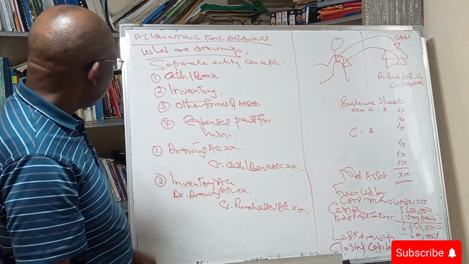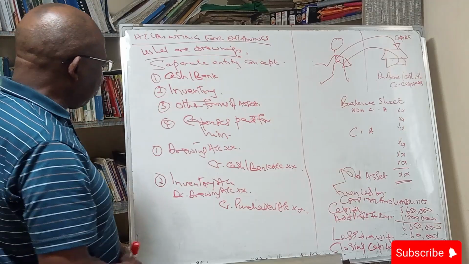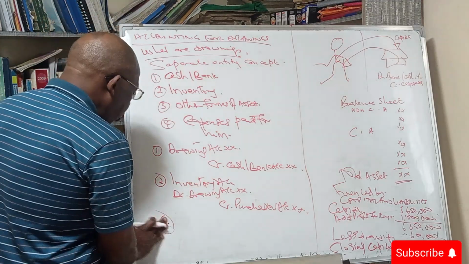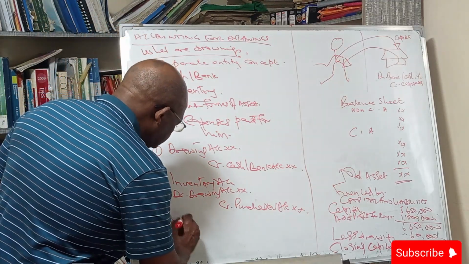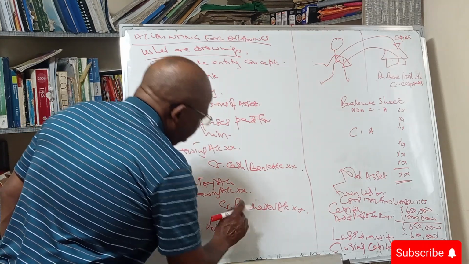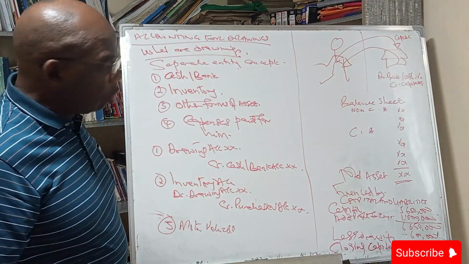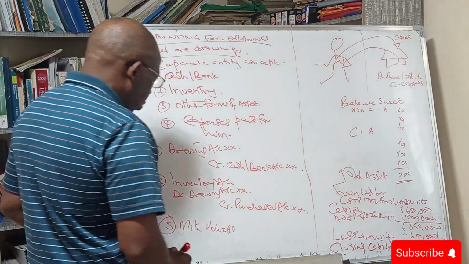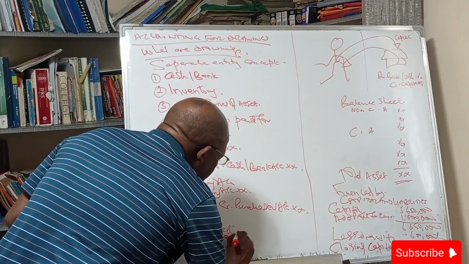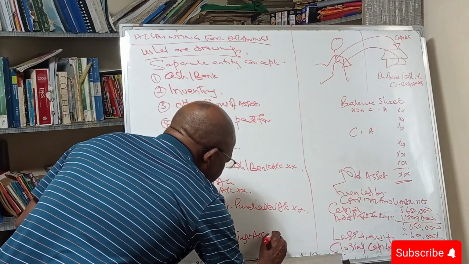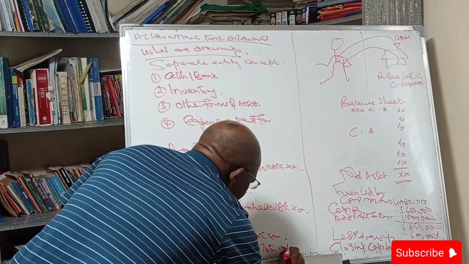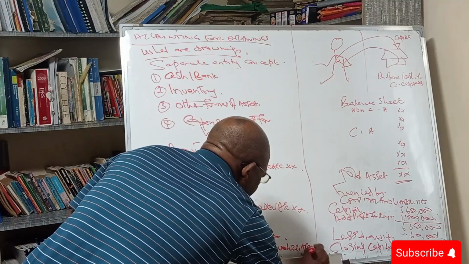Now we have a funny one, other forms of assets. For instance, the owner may take a motor vehicle. What do we do? We go to the motor vehicles account and reduce the motor vehicles, so we debit drawings. Again, we still debit drawings account, and then we credit motor vehicle account.